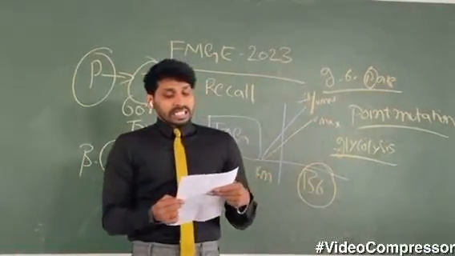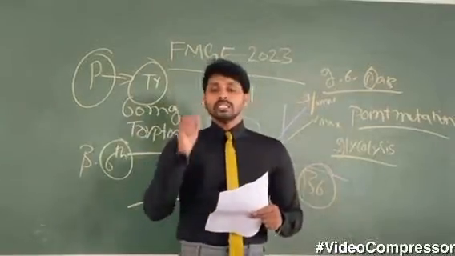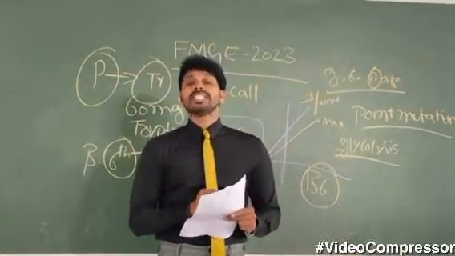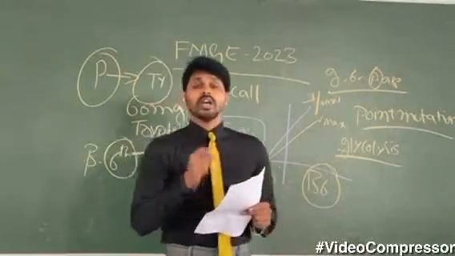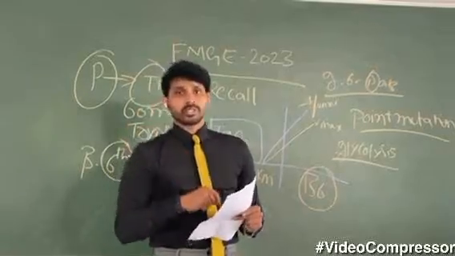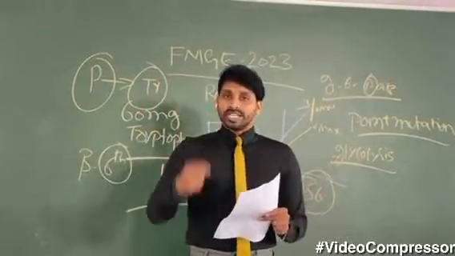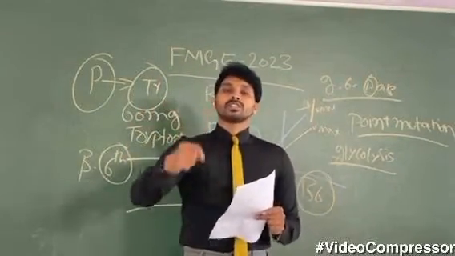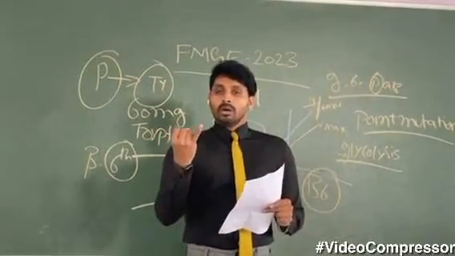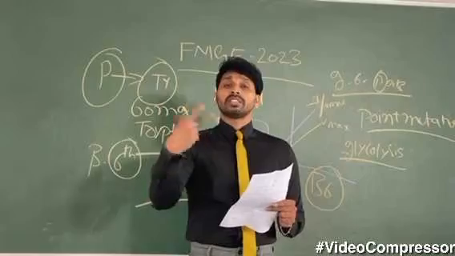So collagen synthesis requires what? Collagen synthesis requires ascorbic acid, vitamin C. It is strongly reducing in nature, and vitamin C helps in hydroxylation reactions. To strengthen the collagen, a lot of hydroxylation is supposed to take place. If you see the structure of collagen, glycine, lysine, proline, every third amino acid is glycine.